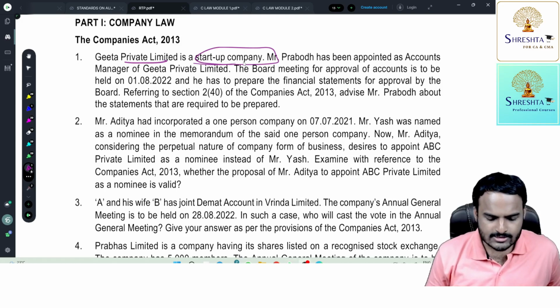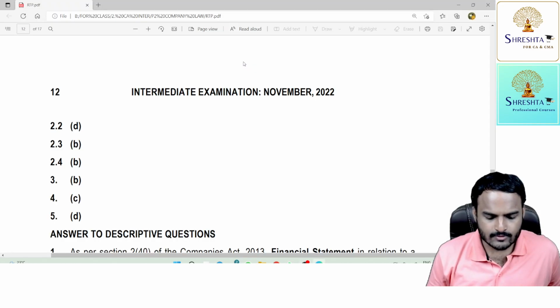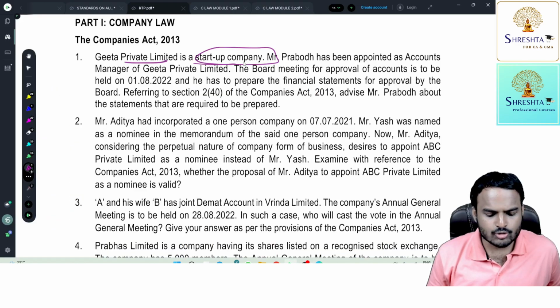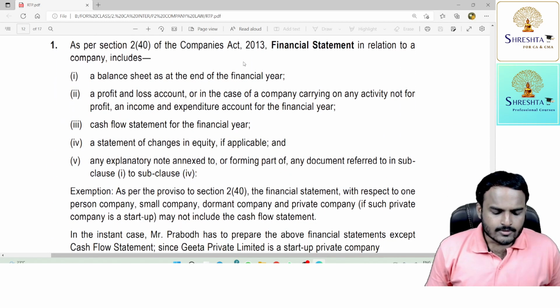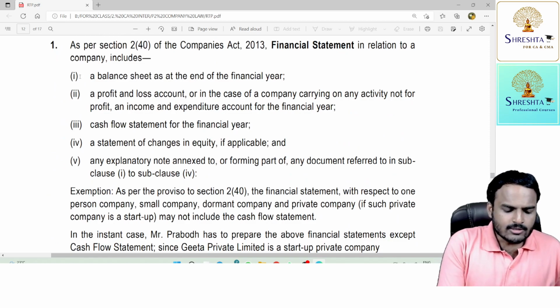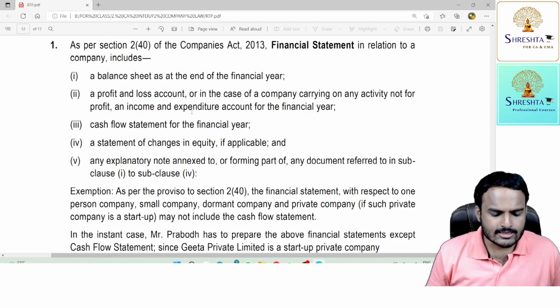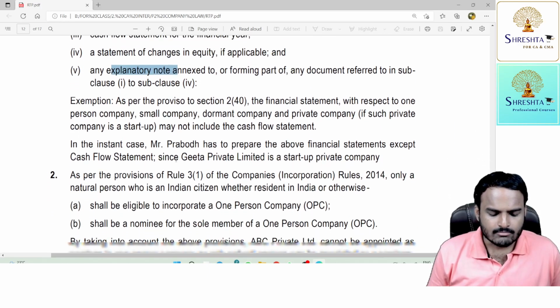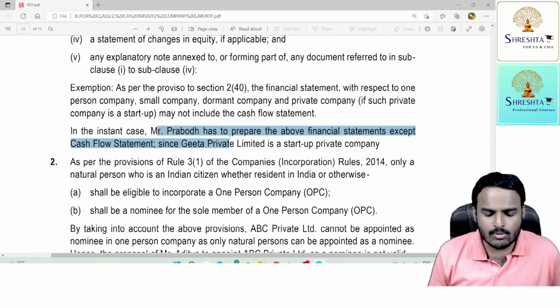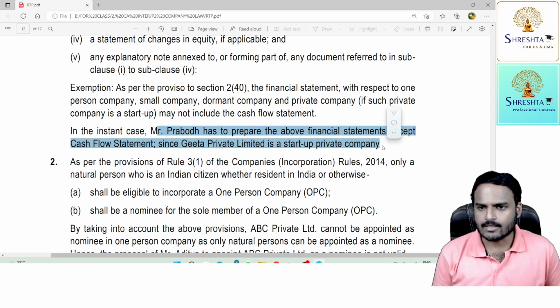So when you go through the answer, my dear students, just let me see. Let me show you the answer. So five components, ma. Five components you can see here: balance sheet, profit and loss account, cash flow statement, statement of changes in equity, explanatory statement. But in the instant case, Mr. Prabodh has to prepare the above financial statements except cash flow statement, since Geeta Private Limited is a startup private company. Understood?